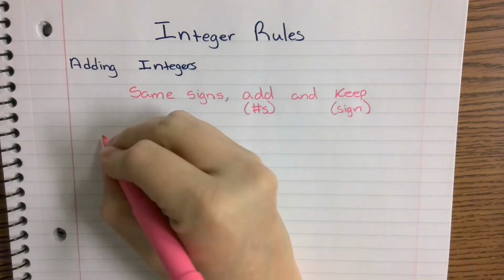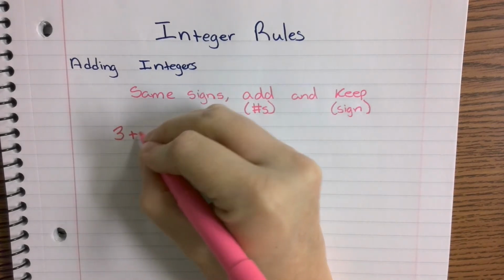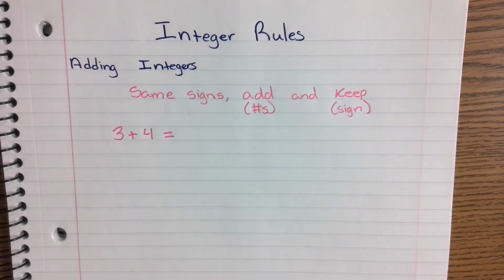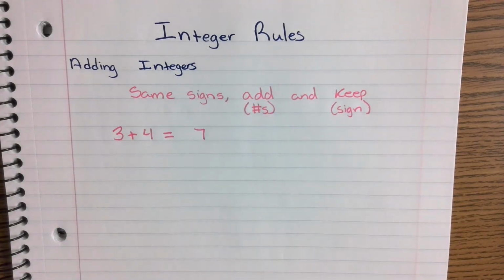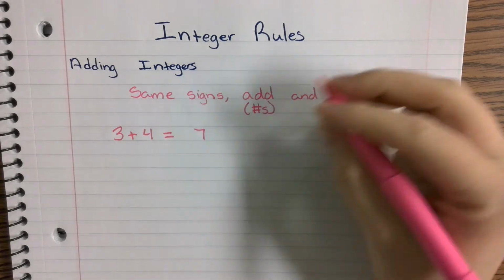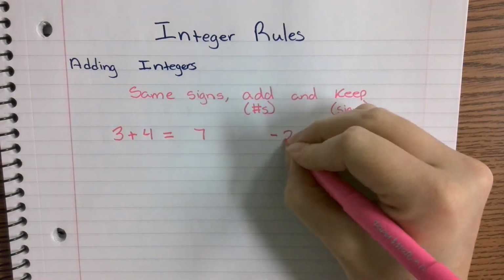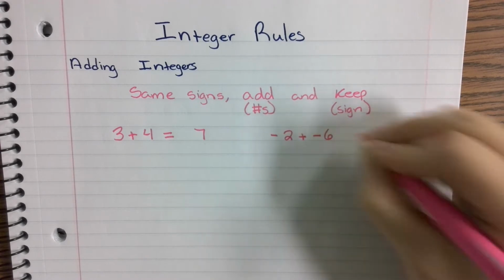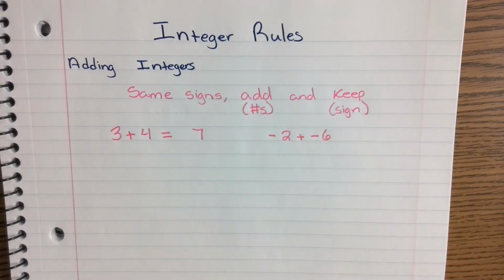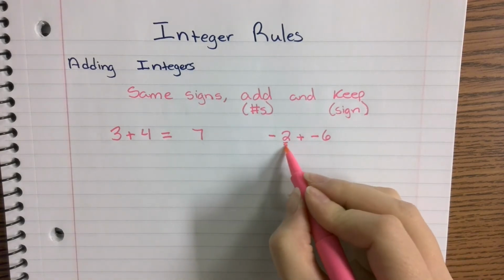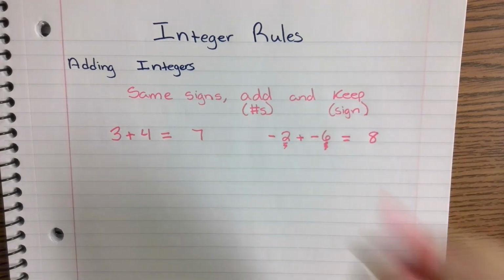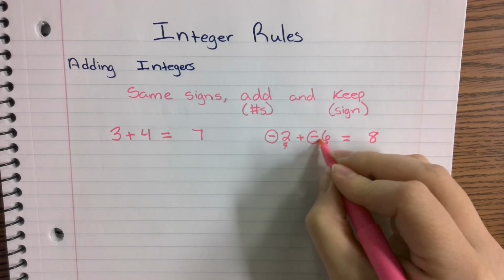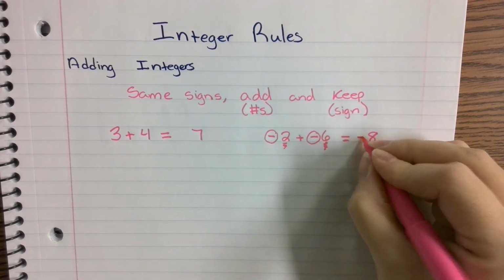So, a couple of examples. Like normal, you know that if you take 3 and add 4, they're both positive, so therefore you're just adding 3 and 4 together, and it's going to give you a positive 7. But if you were to add 2 negatives together, so let's say negative 2 plus negative 6, it's the same idea. You're adding the 2 and the 6 together, which would give you that 8. But because they're both negative, then your answer is also going to be a negative.